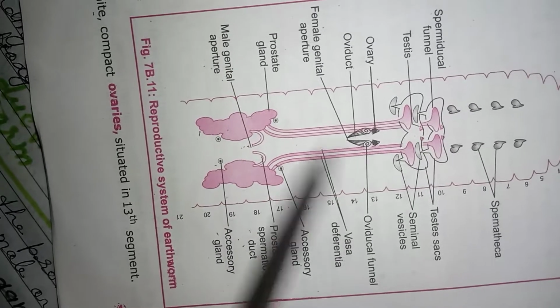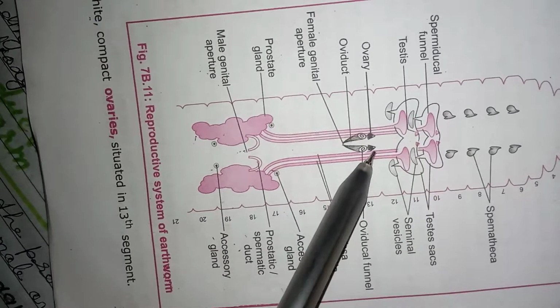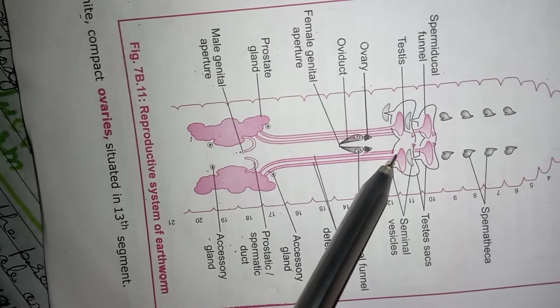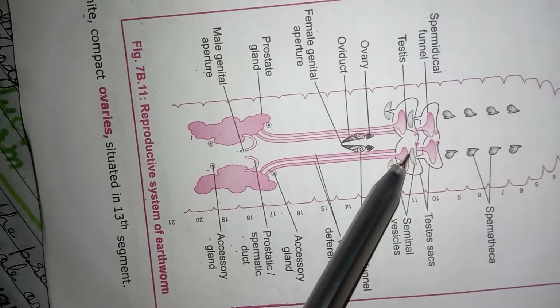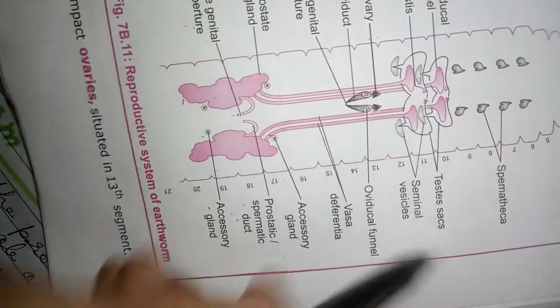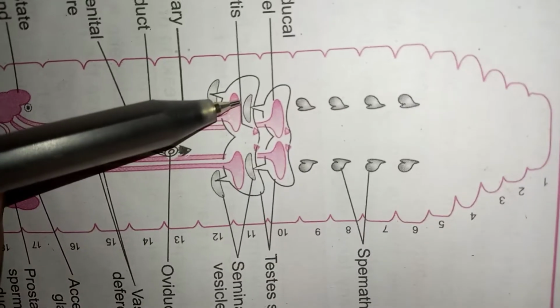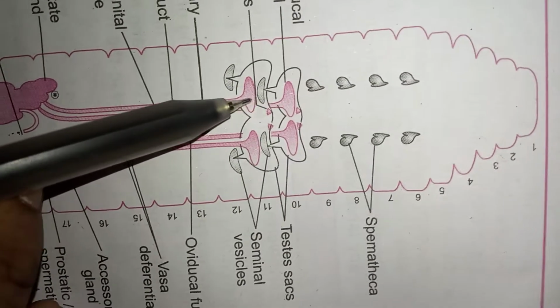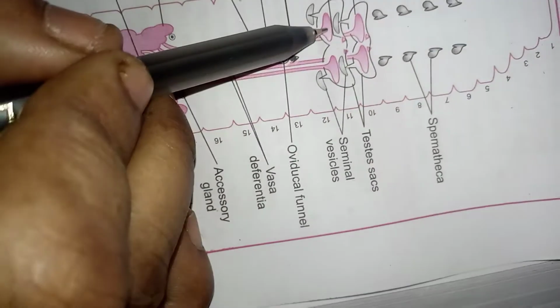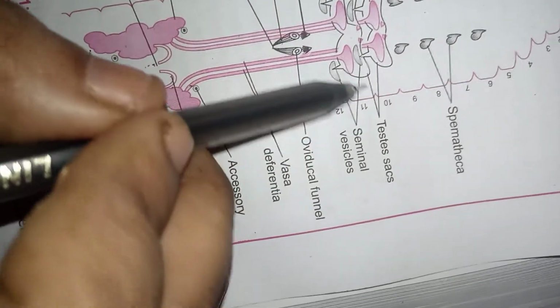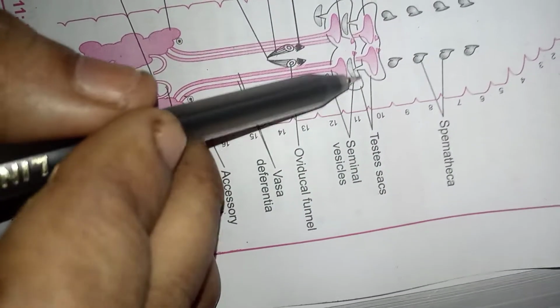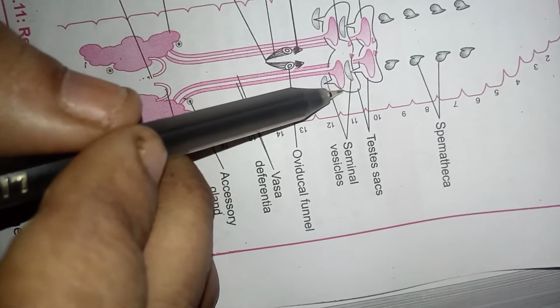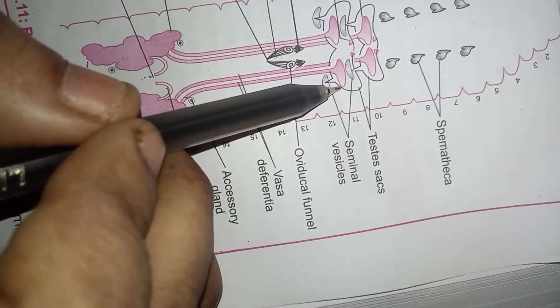There are male reproductive organs present. First of all, two pairs of testes, which are present on the 10th and 11th segments. This is a testis part. This is the testis, and there is a testis sac also. Sac means a covering area of this.